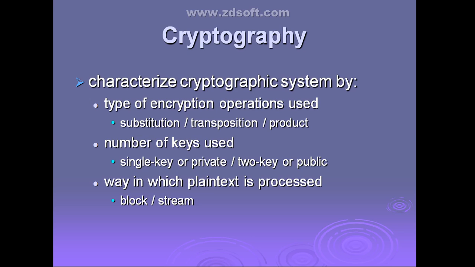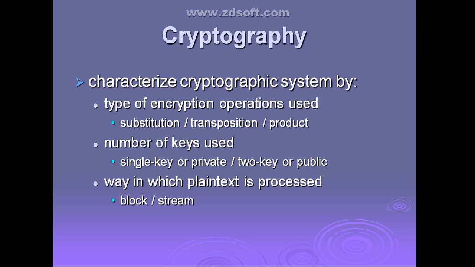All the three characterizations of the cryptographic systems are clear. How are they categorized? First one is the type of encryption operation they use. It may be substitution or transposition. Second one is the number of keys they use to convert plain text into ciphertext. It may be a single key or two keys.